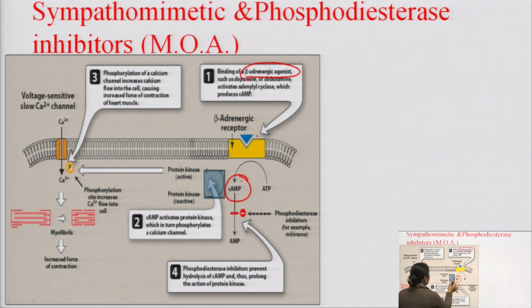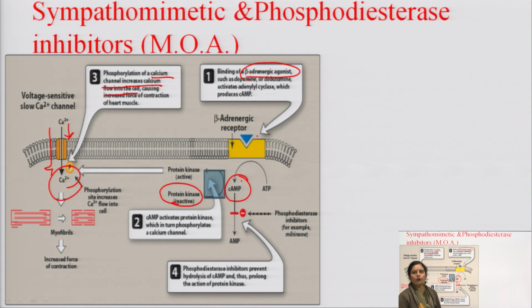Cyclic AMP causes the phosphorylation of the protein kinase, and when the phosphorylation of the protein kinase occurs, it causes the phosphorylation of the calcium channel. When the calcium channel is phosphorylated, the calcium channel opens and entry of calcium ion is increased. And when calcium concentration increases, it increases the force of contraction. This is the mechanism of action of sympathomimetic.